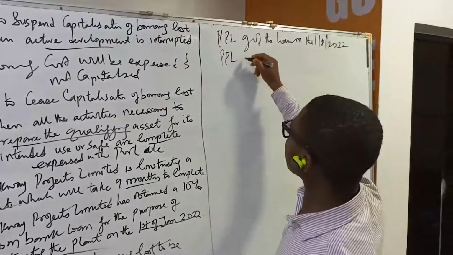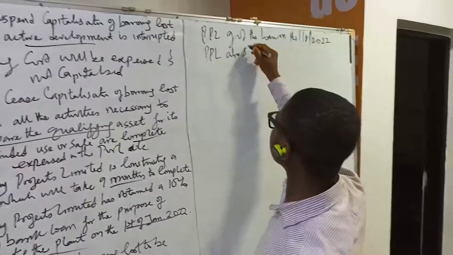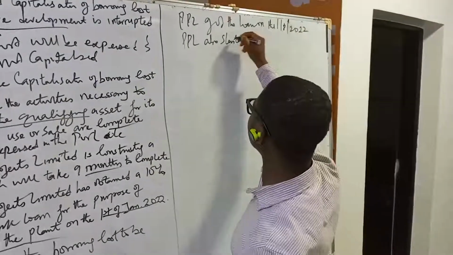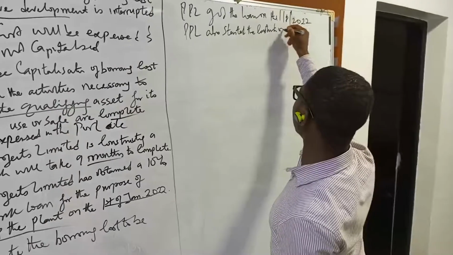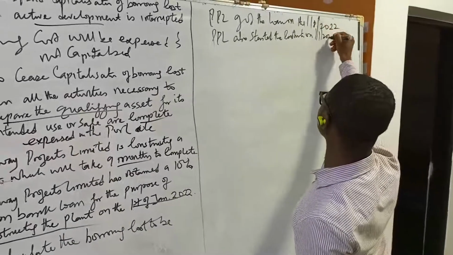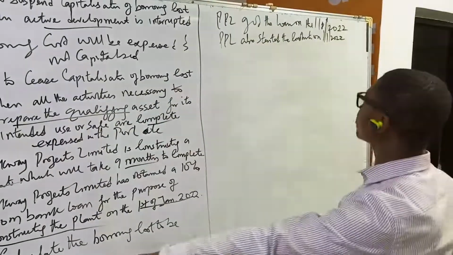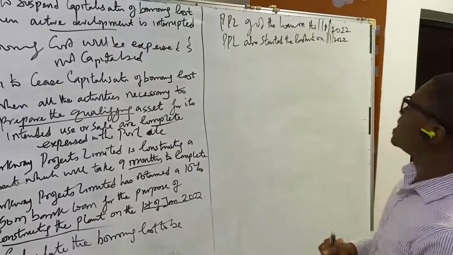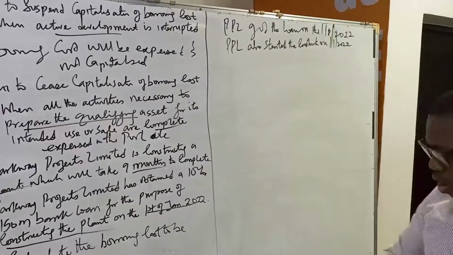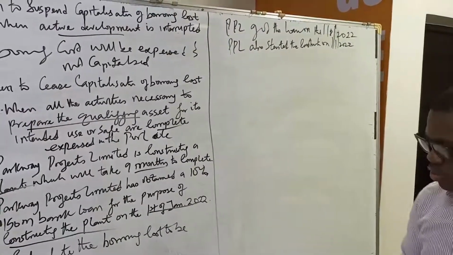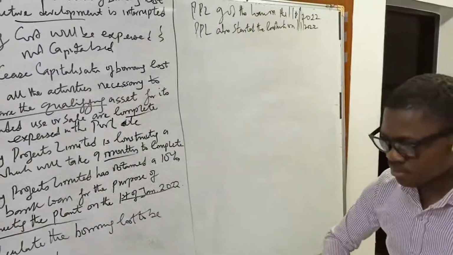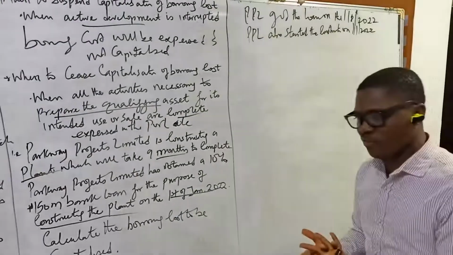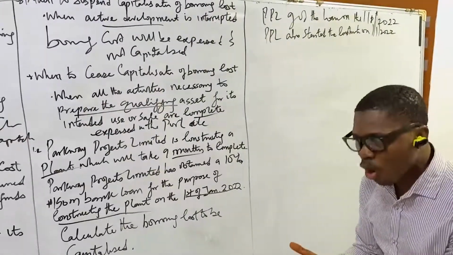Two, PPL also started the construction on 1/1/2022. Make reference to the previous days. You can see here that PPL got the loan on the 1st of January 2022, and PPL also started spending the borrowed fund on the project on the same day.